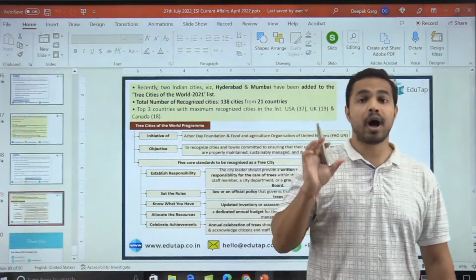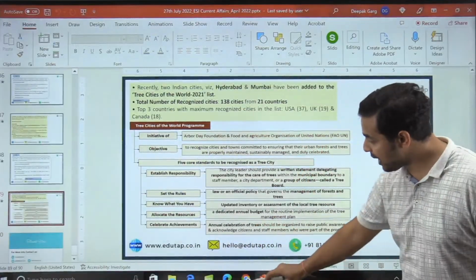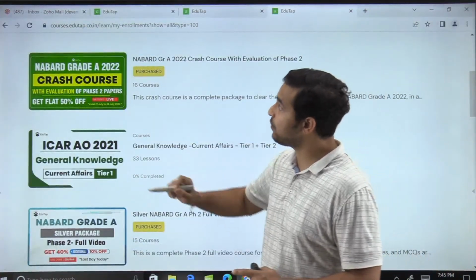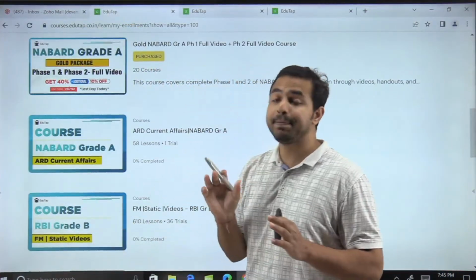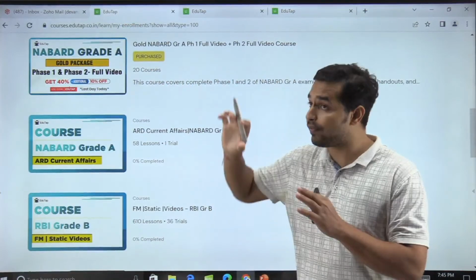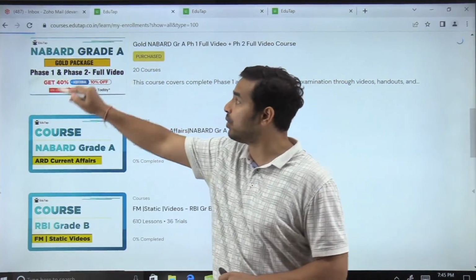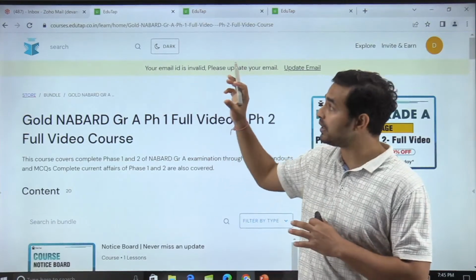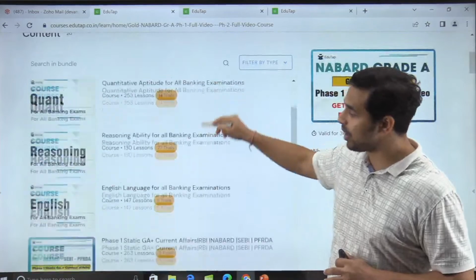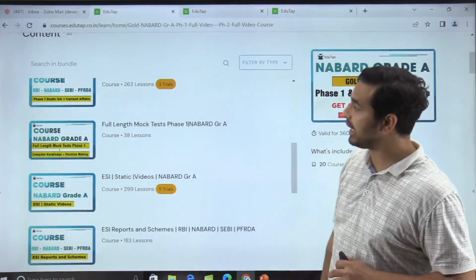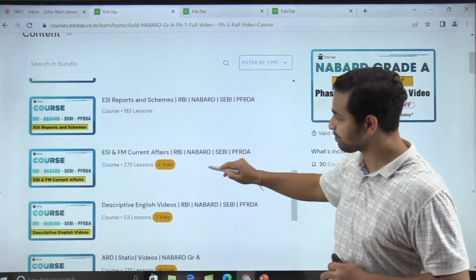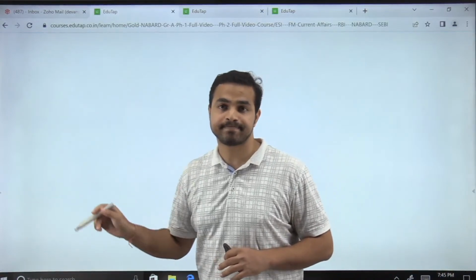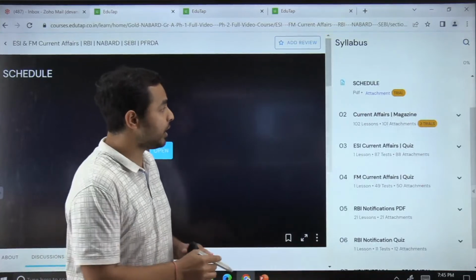See guys, now what is the homework? And there is one more very important piece of information for all of you, guys. First of all, when I talk about the people who have enrolled with us with the gold package, what they can do as a part of their homework. The people who have enrolled, here you can see what you are required to do, you are just required to open the ESI and FM Current Affairs. Go to ESI and FM Current Affairs inside your course.